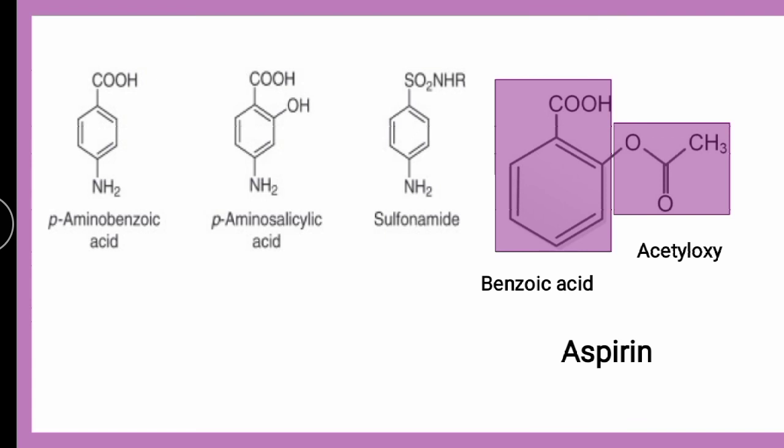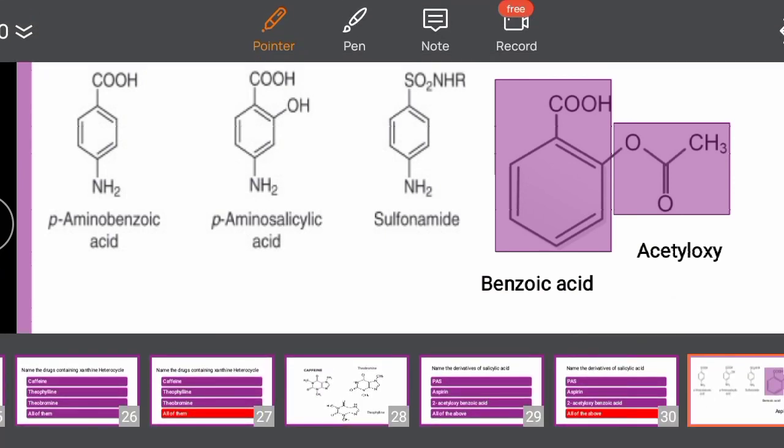Then this one, 2-acetyloxybenzoic acid: as you can see here, it is benzoic acid, and this is acetyloxy, CH3COO, at the second position. So you can write it down as 2-acetyloxybenzoic acid, which is also known as aspirin.